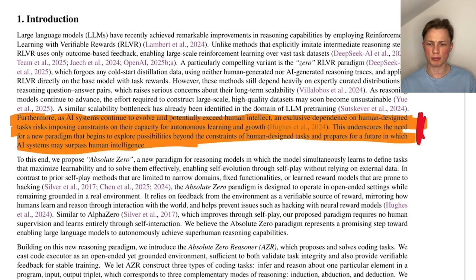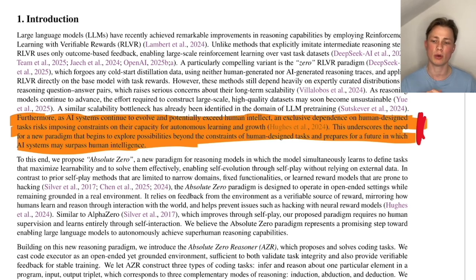Before we jump into the methods, let's have a look at the introduction, and here's one very interesting point they make. They're saying that as language models are getting smarter and smarter, it's getting harder for us humans to generate a good task for the AI.